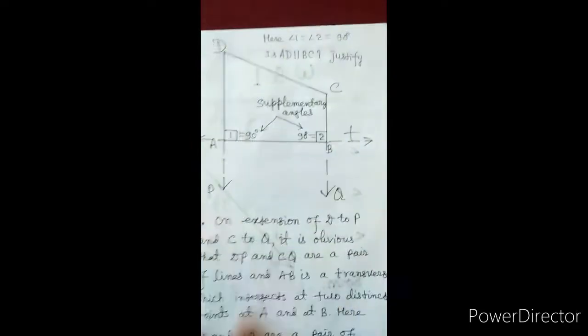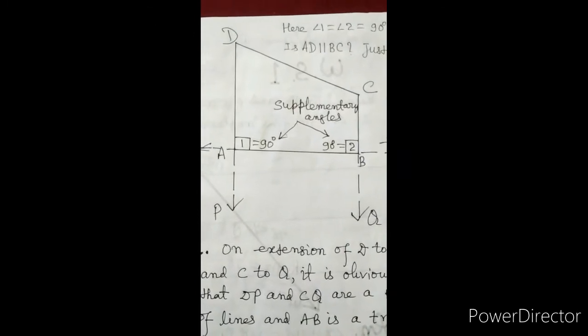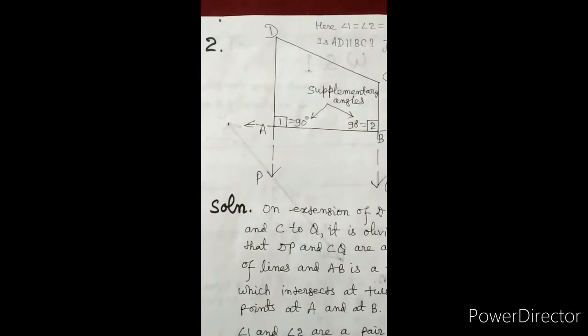Try to understand the next question. It runs like this. Here angle 1 is equal to angle 2, it is given, that is 90 degree. Is AD parallel to BC? Justify.